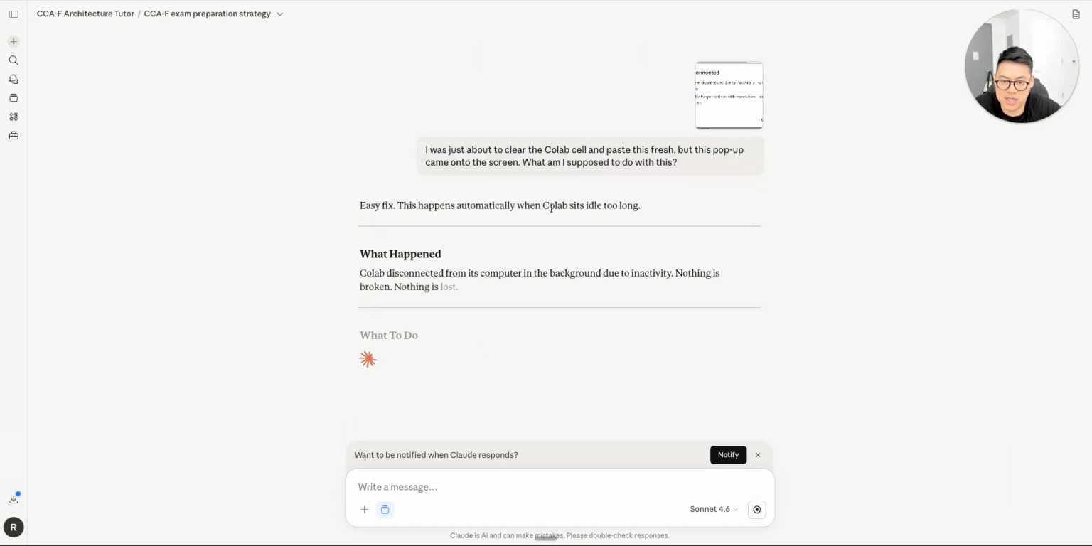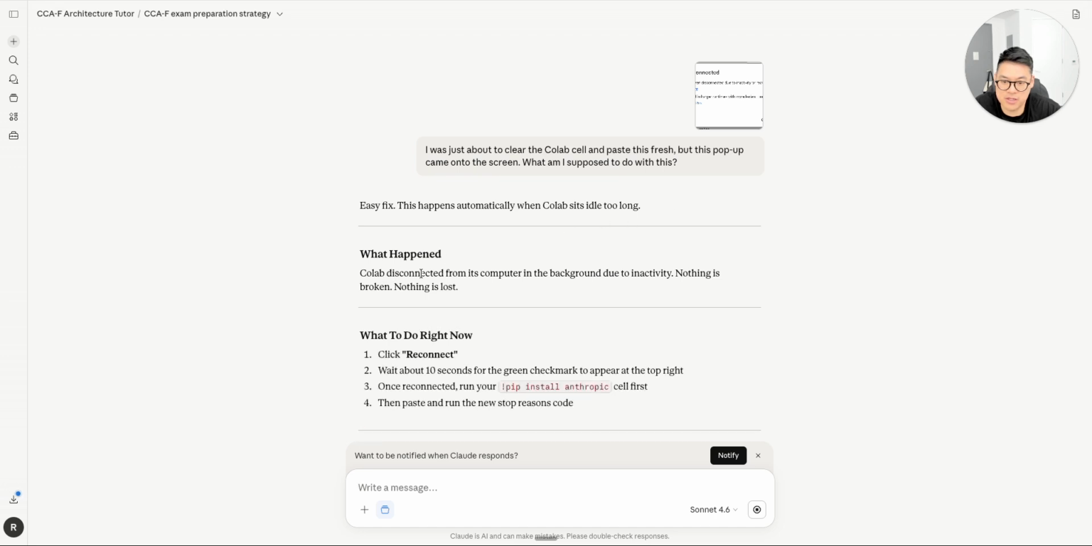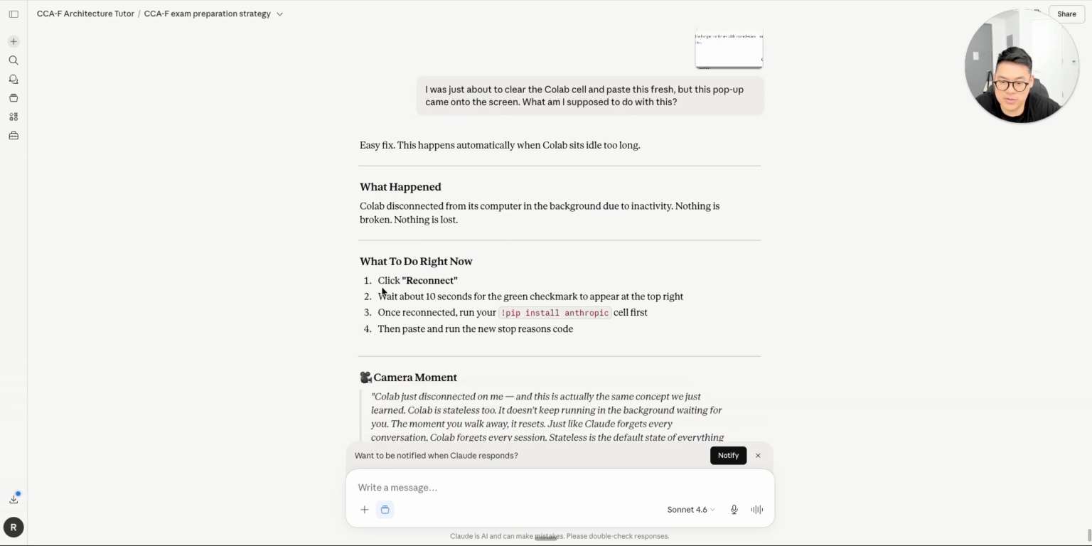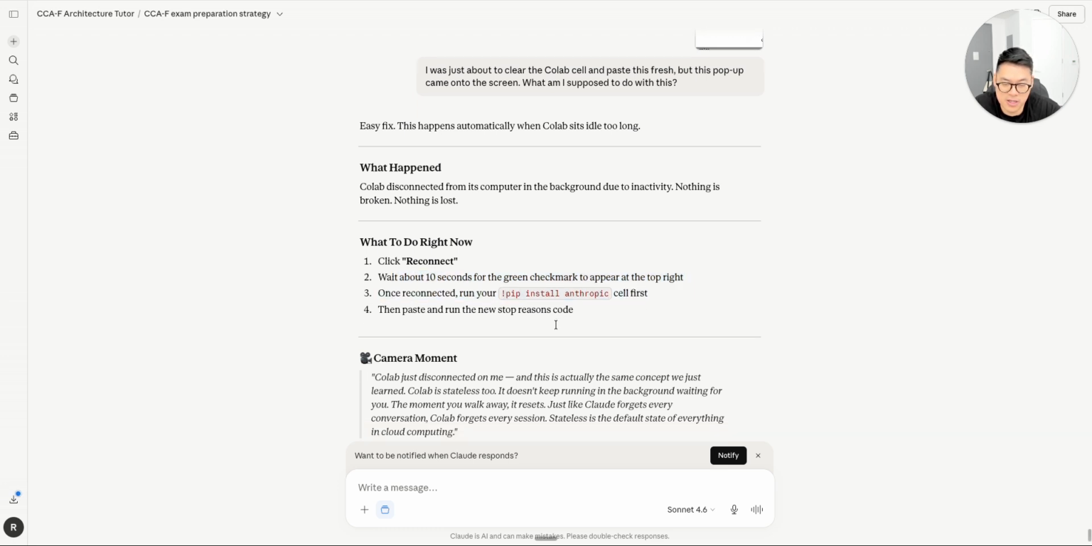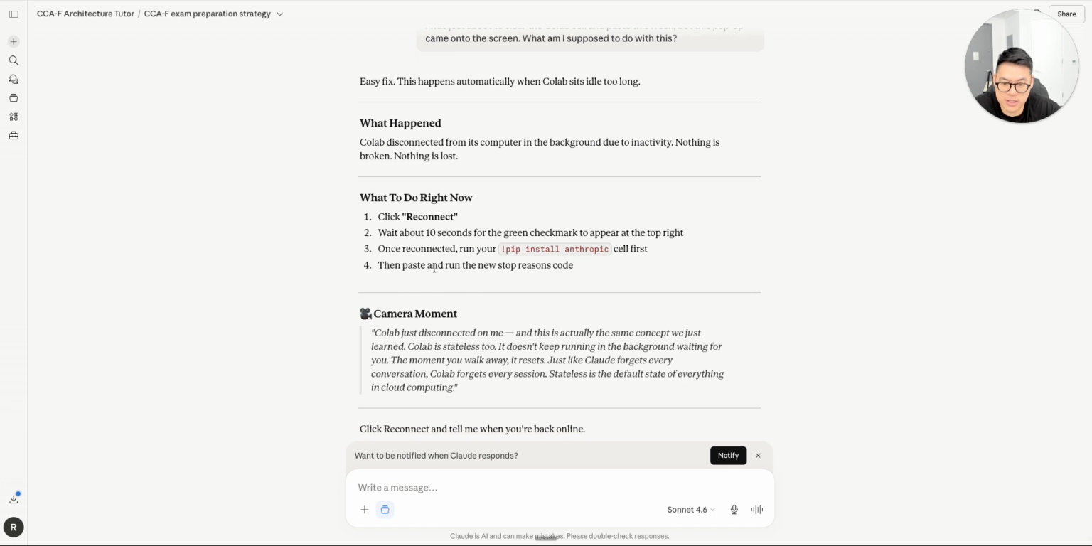Easy fix. This happens when Colab sits idle. Colab disconnected from the computer in the background. Nothing is broken. Nothing is lost. What you do right now is click reconnect. Wait about 10 seconds for the thing to go out there and hit green. Once you return, run the pip install anthropic cell first. Then you paste and run.